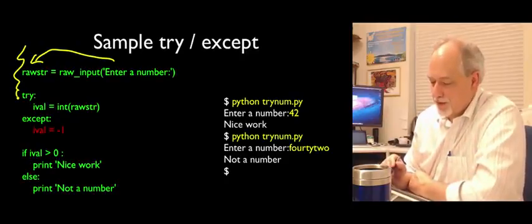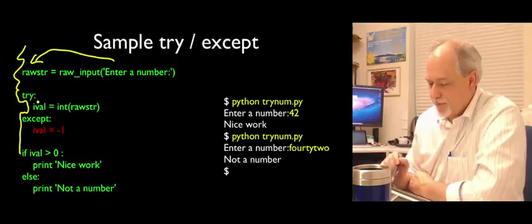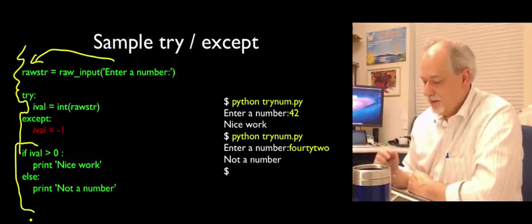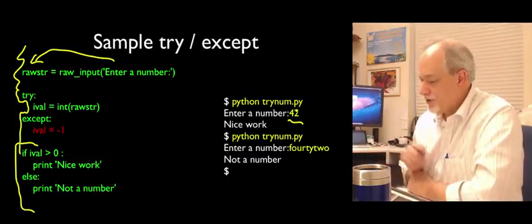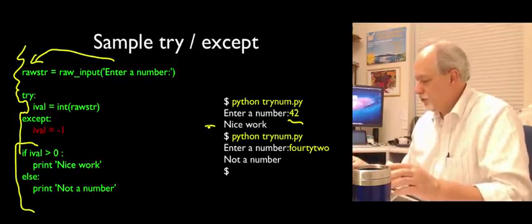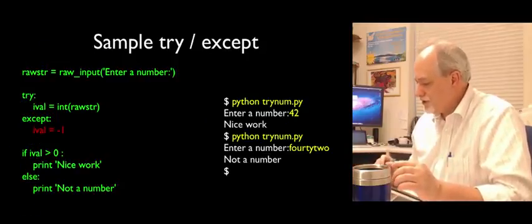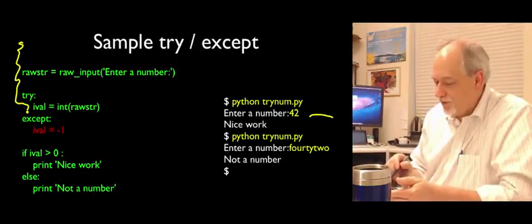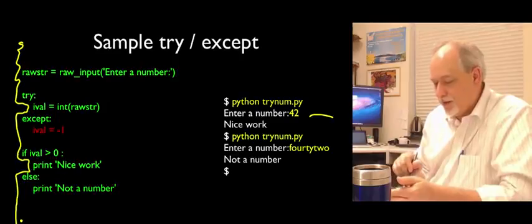So this runs, and then we do a try, and then we try to convert it. And if it works, it's great. And if it fails, it runs this and sets it to -1. And afterwards, we either have the number or -1. And so if the person enters 42, it says nice work. Well, let's show you where it runs. If the person says 42, it runs through here, gets the string 42, converts that to an integer, skips here, and then says nice work. And that's how it runs.